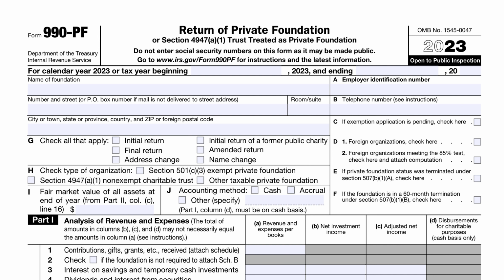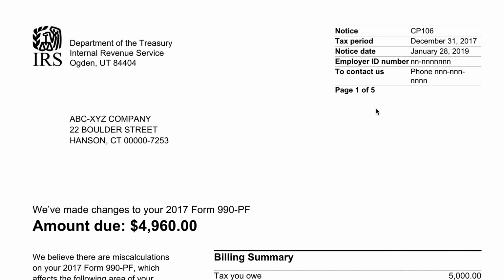That is the tax return of a private foundation. So there are instances where you may calculate a tax liability, or you might not, but then the IRS believes that you miscalculated it, so they go back and make corrections or assess penalties and interest. So we're going to walk through this notice and show you how you can resolve this issue. Before we do that, a couple of notes that I want to point out.